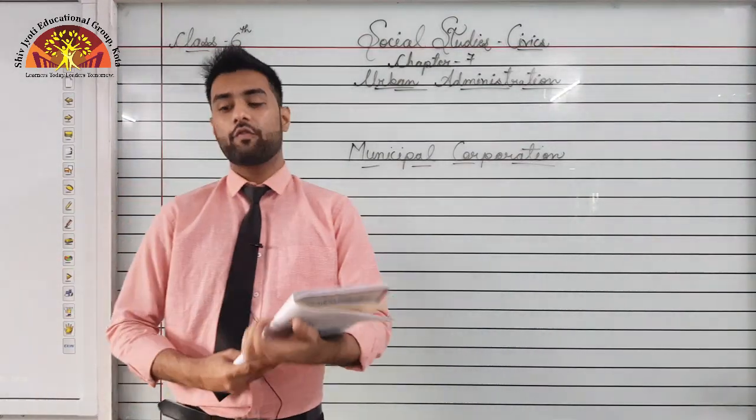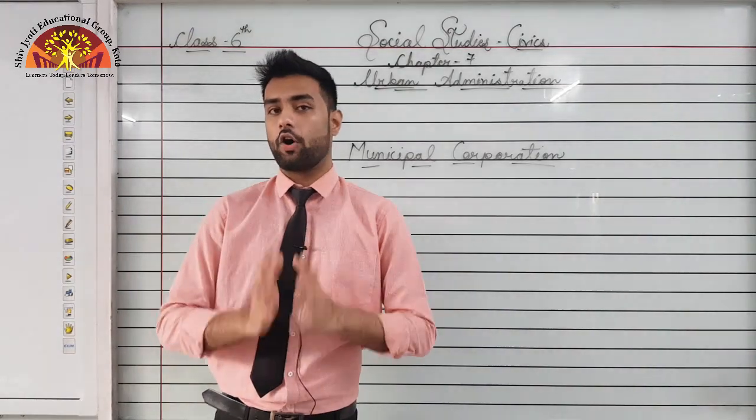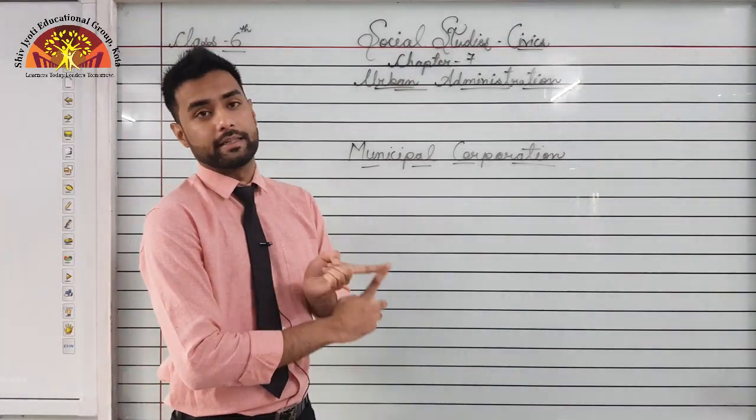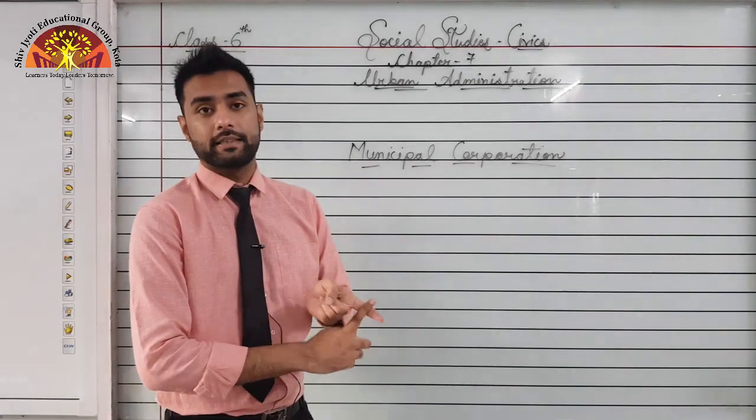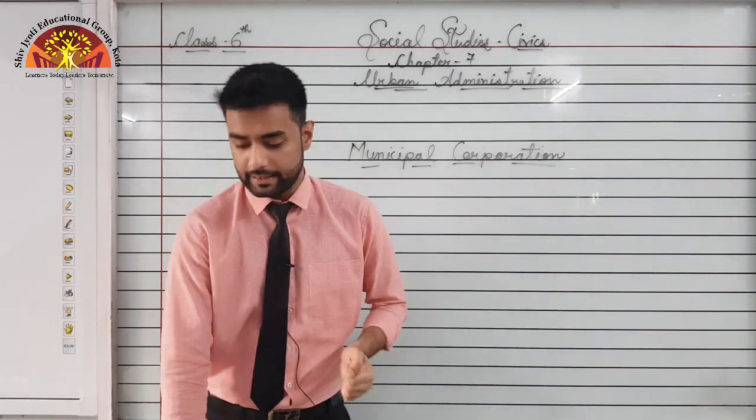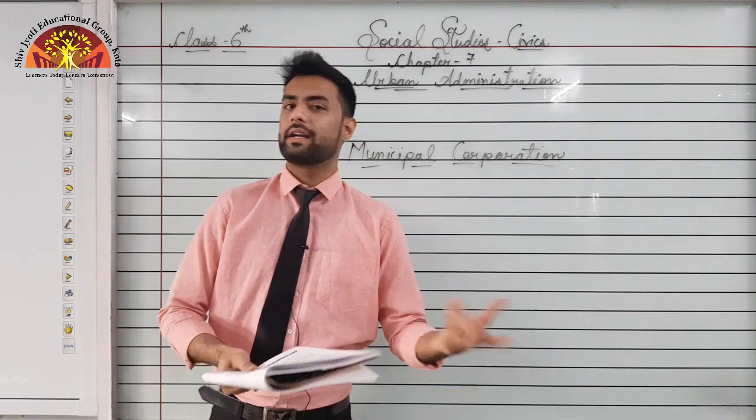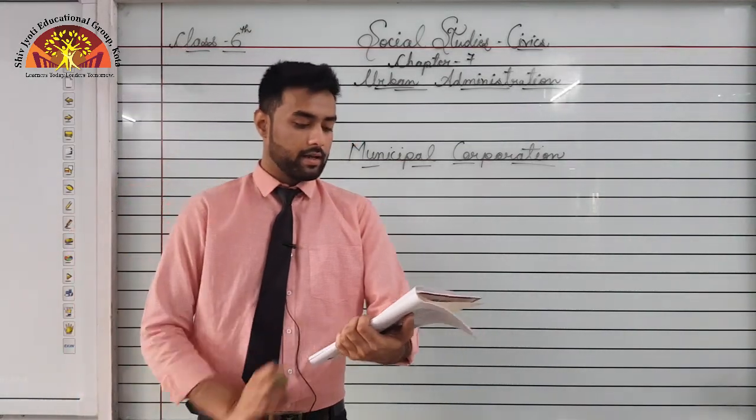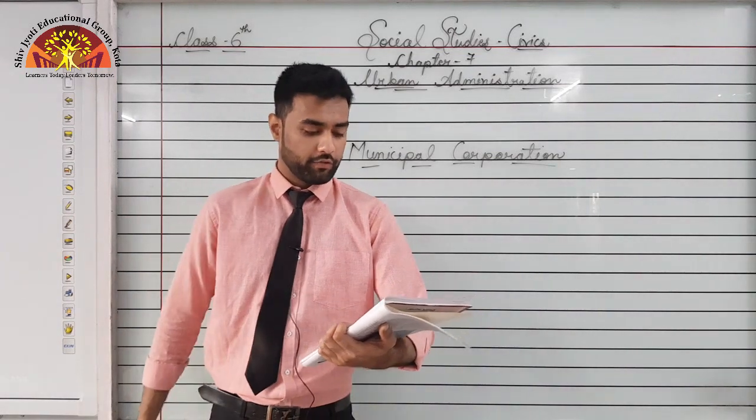Okay, so up until now we have learned that the municipal corporation is an organization which takes care of the entire city. They repair the street light, they take care of garbage, they clean the market and the streets. They also provide water and electricity to your house. So let us move on with our story.